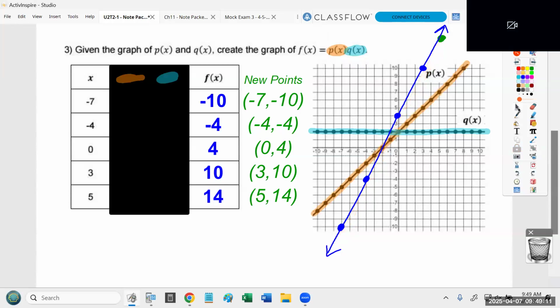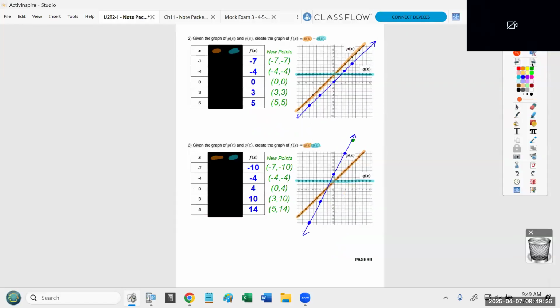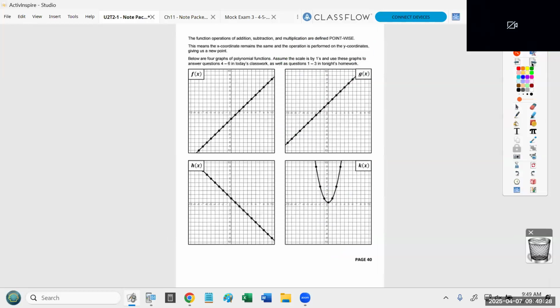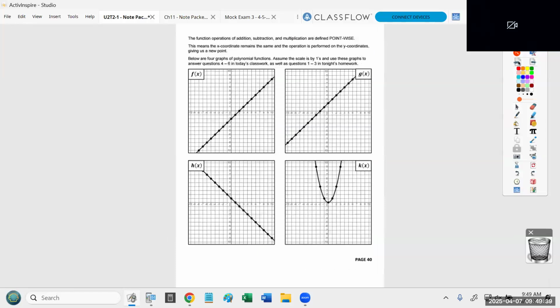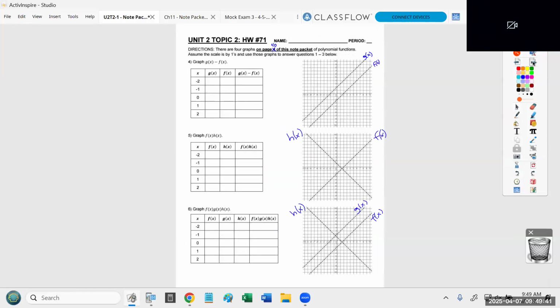Okay. Questions? All right, so on the next page, let me zoom out here. We're going to have a brief summary of basically what we've done. And then we're going to see 4 graphs, and we're going to need these 4 graphs not only to complete page 41 of your notes, but you're also going to need these same graphs on page 40 to do your homework. Okay.